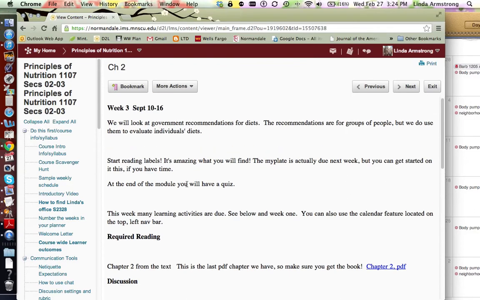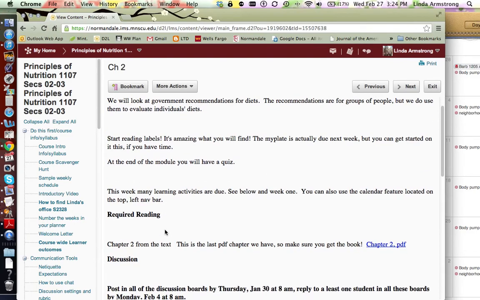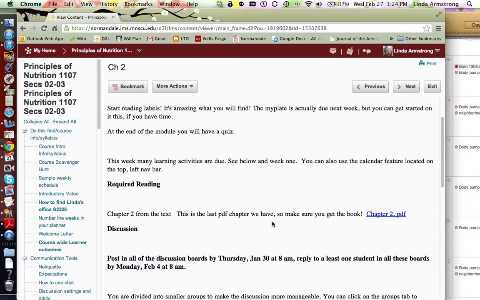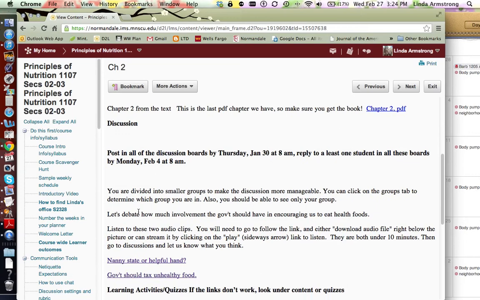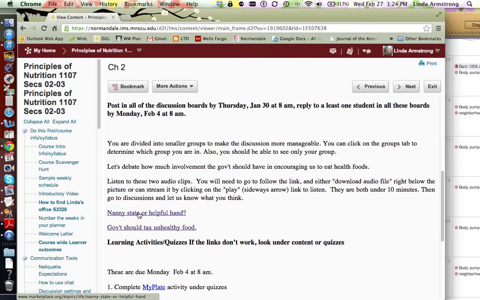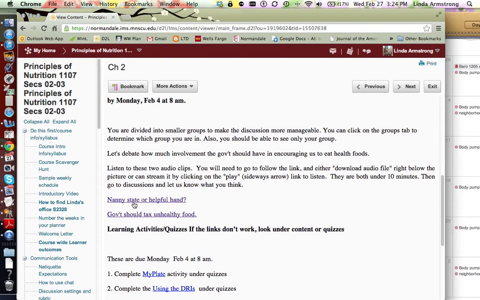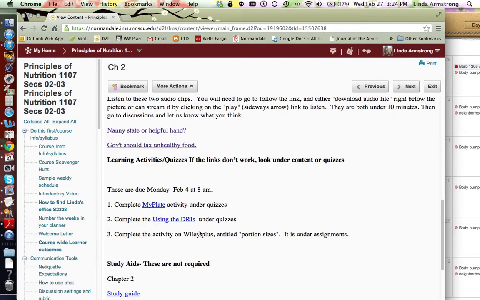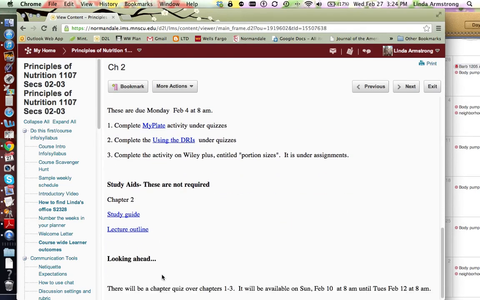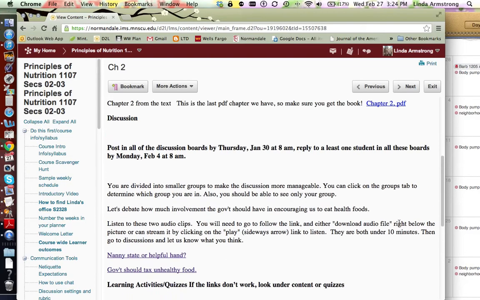So here is the schedule, and it tells you a little bit about what we're going to learn. It tells you what the required reading is. It gives you the discussion questions. A lot of times in discussions I have you look at something else and that's linked there. And then here are all the learning activities or quizzes that are required for that week. Here's your study guide and your lecture outline. And then I also post down here what is important, what's coming up, so that you're not surprised by this.